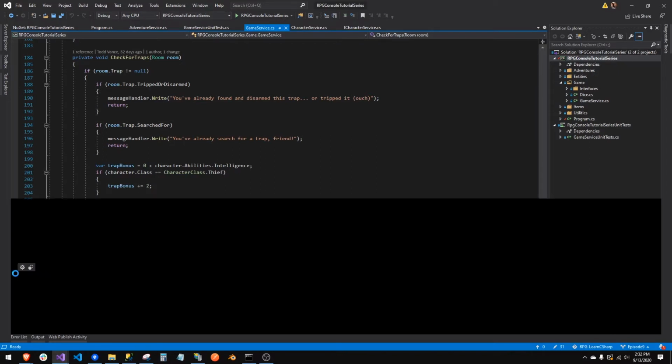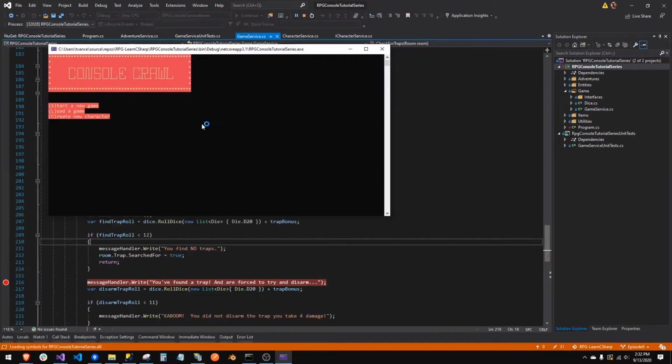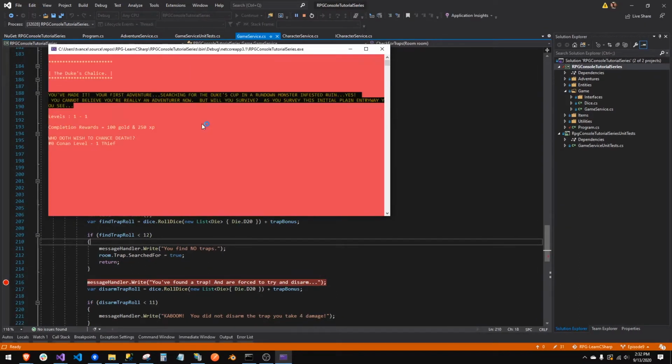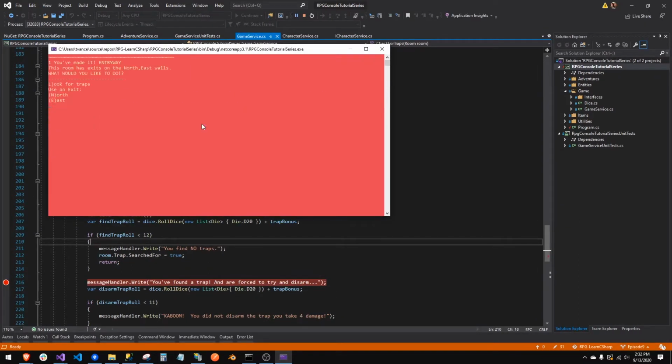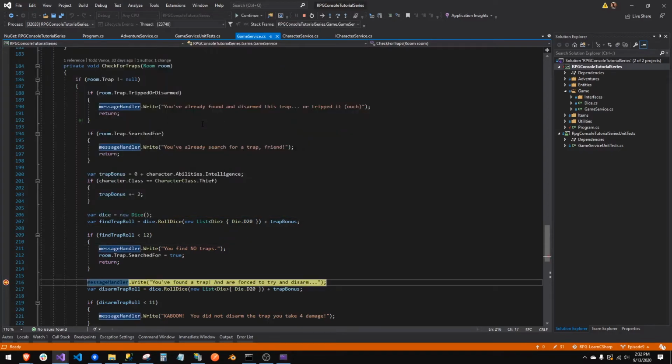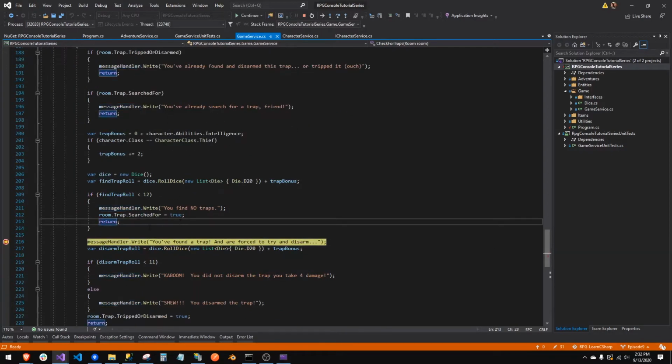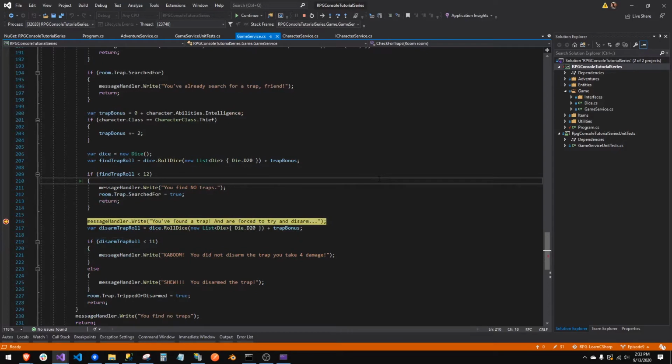So we're gonna hit F5. We're gonna run this game. We're gonna start the game. Here's our awesome intro sound. We're gonna look for traps. All right, we found a trap. Got a 16. All right. Make sure we're not getting high numbers all the time. That seems kind of high. Last time we did that.